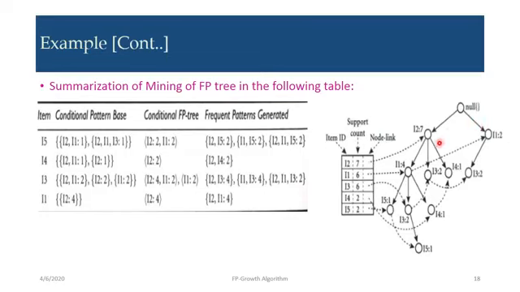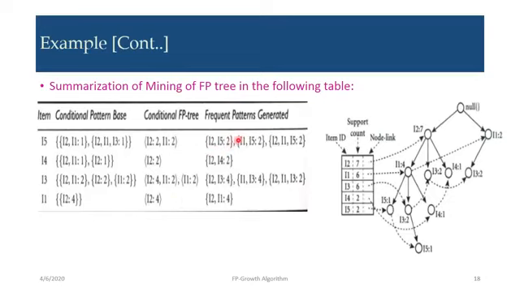So we should not merge the two paths. That's why this I1 is separately listed. And the fourth one is I1, that is I2 4, it will be as it is I2 4. So this is our conditional FP tree values.